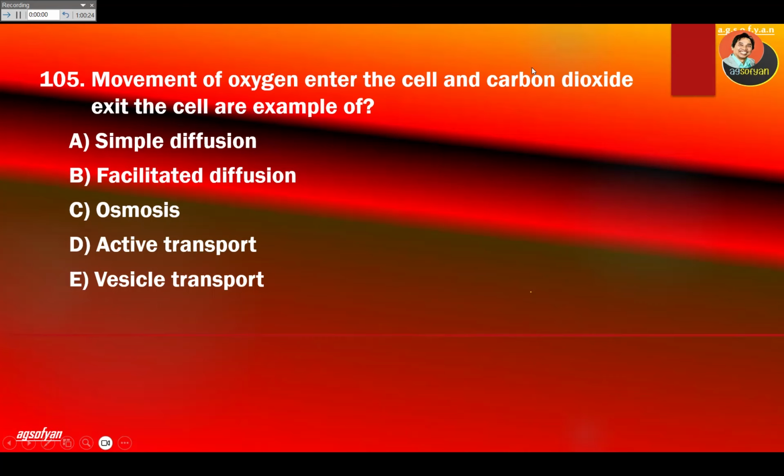The same thing with carbon dioxide, it can diffuse out from the cell easily. Easily means simple. It does not require a helper.